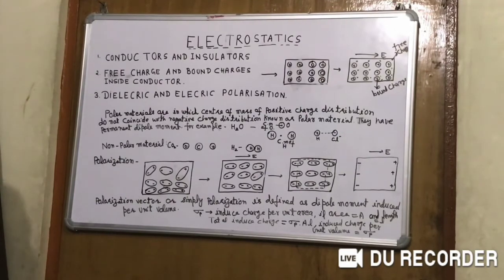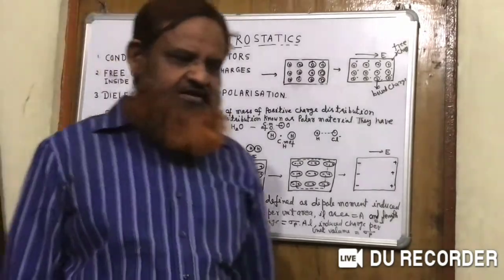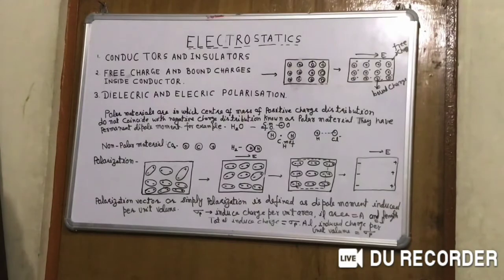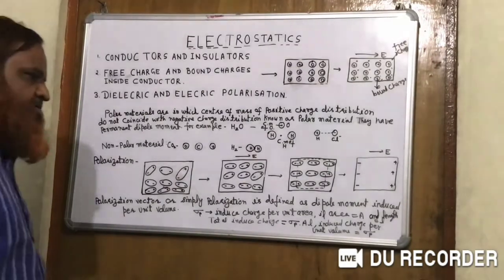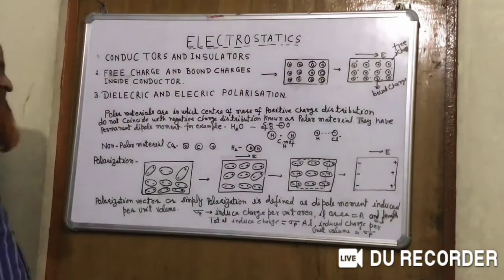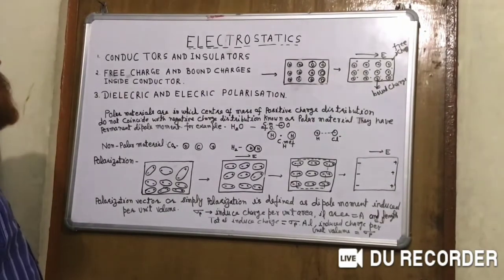And second is insulators, another kind of material in which free electrons are very few and they cannot move, and they are tightly bound with the nucleus, and on getting some electric field, electrons cannot move.